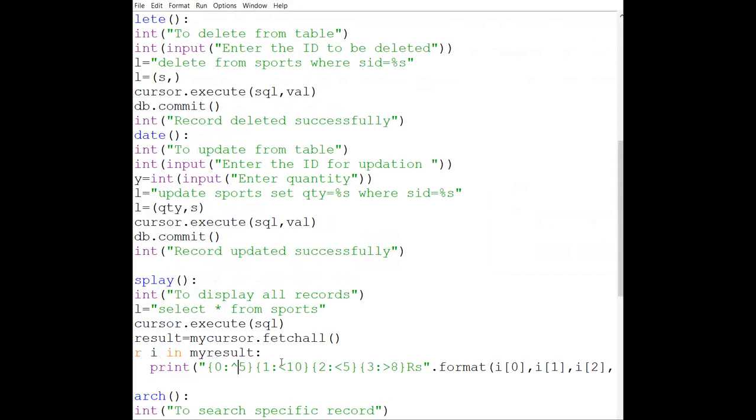We have so many other things, these are called formatting types. It is up to you how many formatting types you want to use. Generally, we use these three only: either left align, right align, or center alignment. The remaining is your choice, how much you want to use. Anyone, any doubt? Or should I wind up?